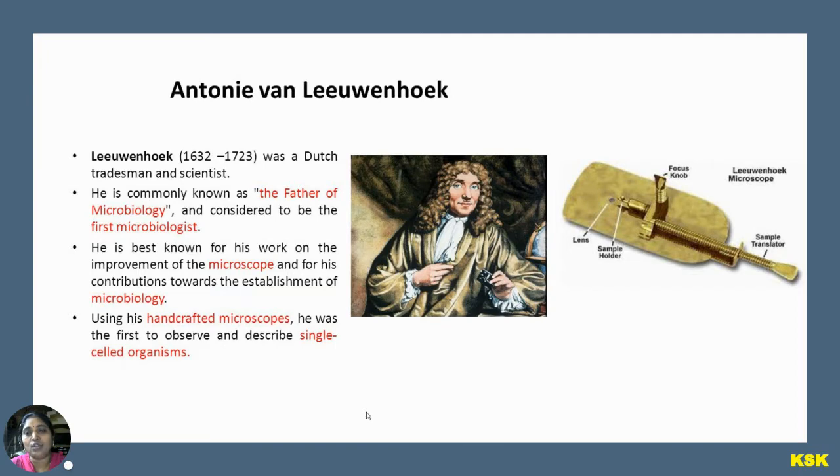Antony von Leeuwenhoek, 1632 to 1723, was a Dutch tradesman and a scientist. He is commonly known as the father of microbiology and is considered to be the first microbiologist, who started work on microorganisms. What is his major contribution toward microbiology? He invented microscopic lenses, nearly 250 of them.